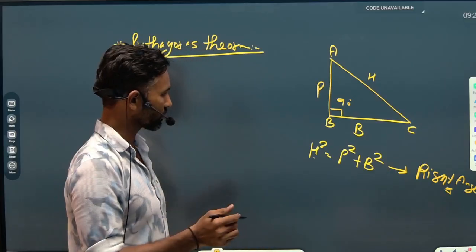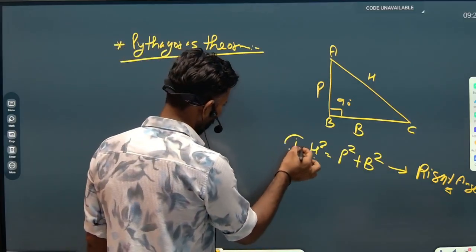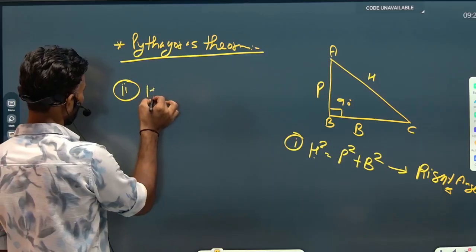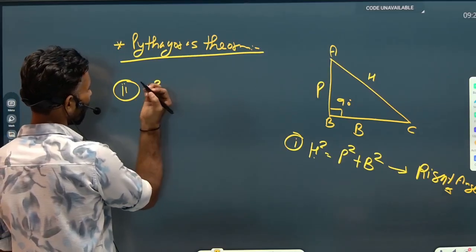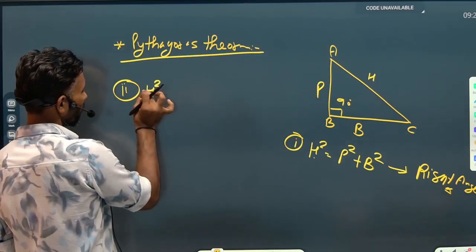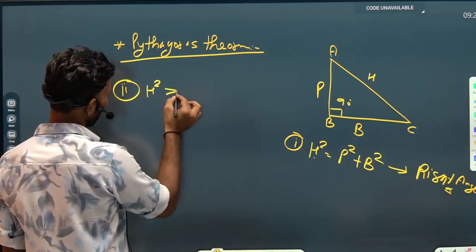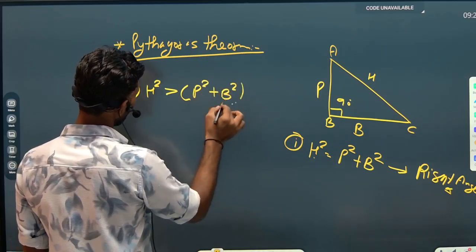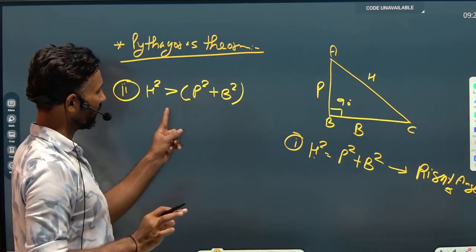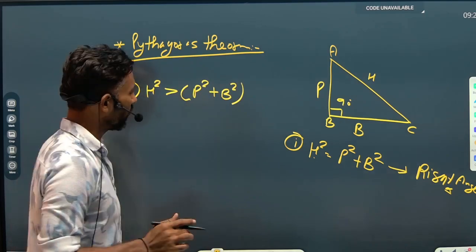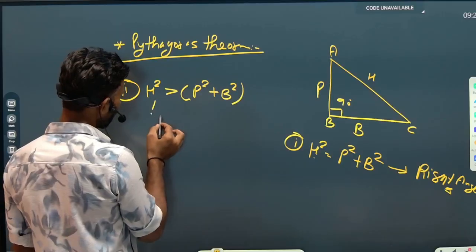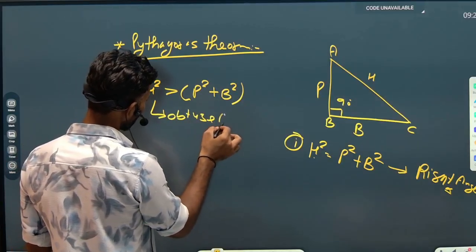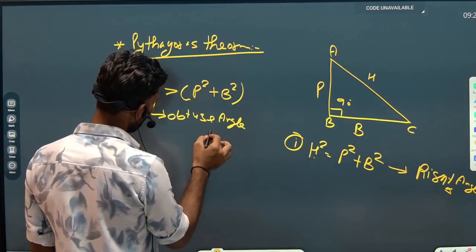It means if you find that the square of the largest side, which we are mentioning as hypotenuse everywhere, is greater than the sum of squares of the remaining two sides, then the triangle constructed over there will be an obtuse angle triangle.